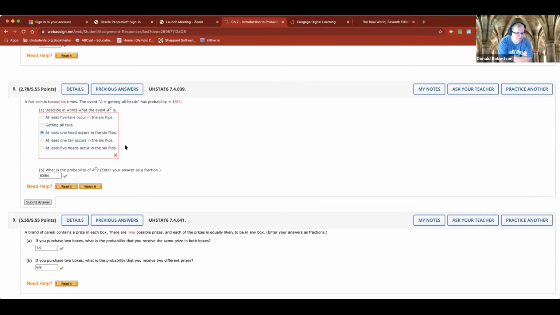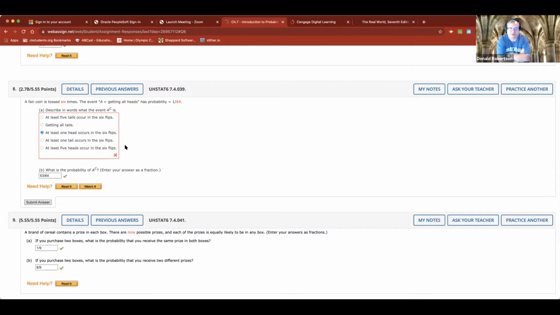Okay, a fair coin, that's just a good coin, nothing weird about it, is thrown 6 times. The event A, getting all heads, has a probability of 1/64, okay? Which you can actually calculate, because it's a half times a half times a half times a half times a half times a half, right? If you did that 6 times, you'd get that. Describing in words what A is.